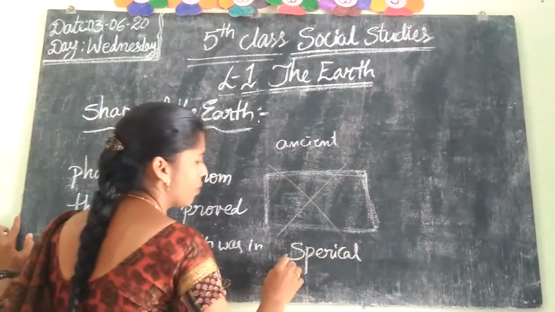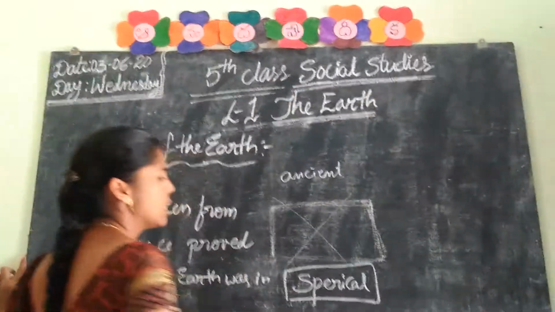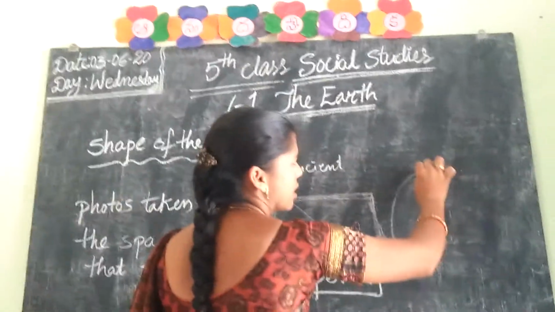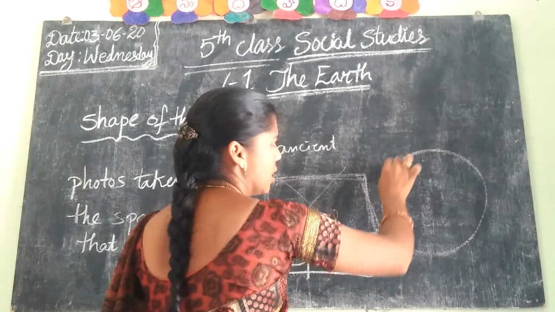What is the shape of the earth? It is spherical in shape, like this.